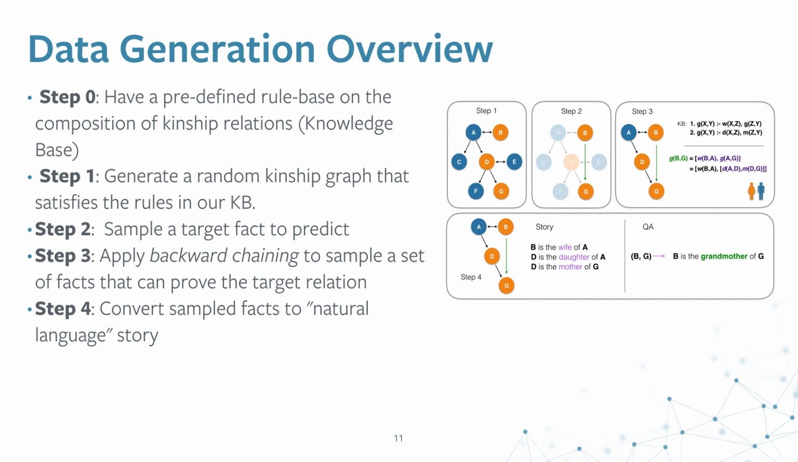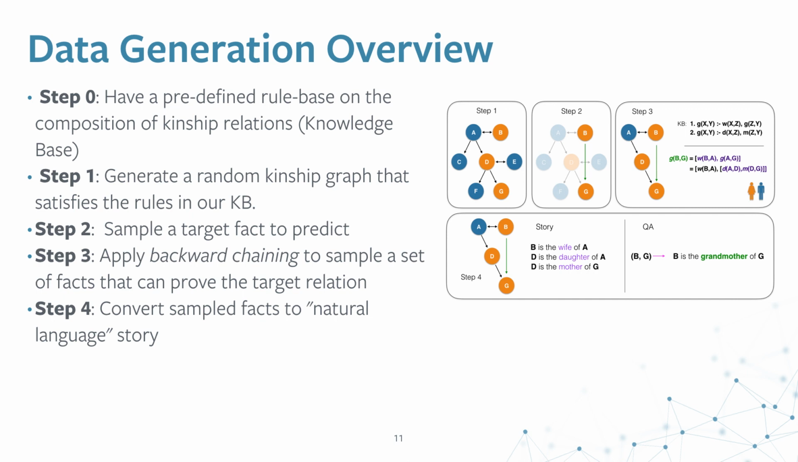So this is the main distinction: the rules that we use may not necessarily need to conform with the kinship rules that we know in our real world. These are a much more restricted set of ideal rules that we want to use in our stories. So essentially, we generate a random kinship graph which satisfies the rules in our knowledge base.